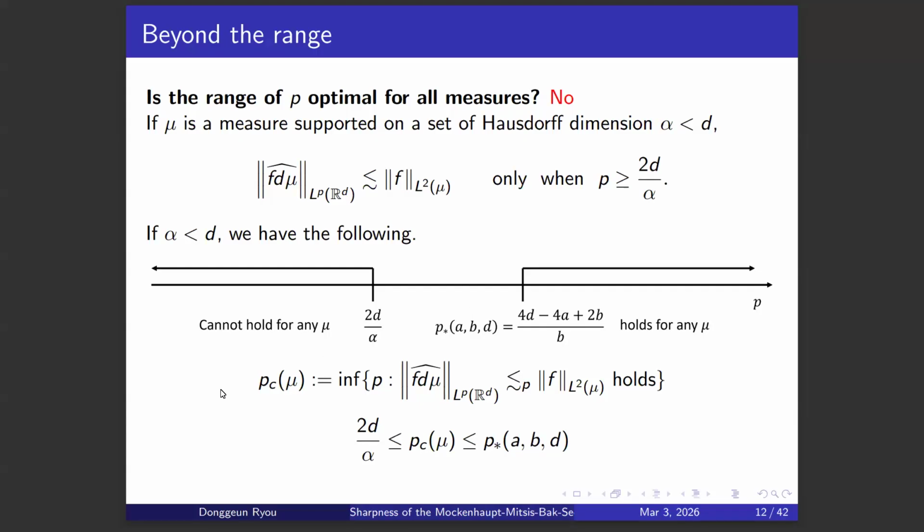So we can say the following. If we say P sub C, which is the critical P, in other words, the infimum of P such that the L2 to LP estimate holds, then this critical P is between 2D over alpha and P star. So for certain measures, the critical P could be below P star.